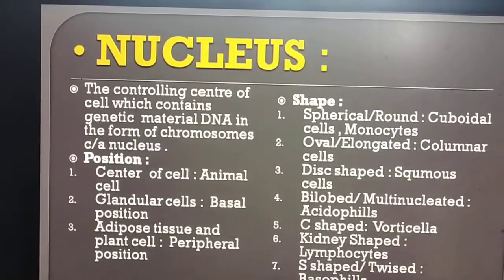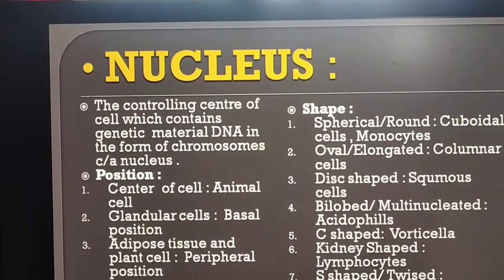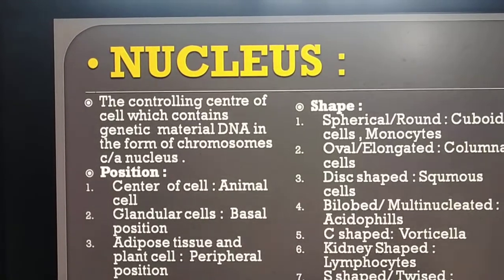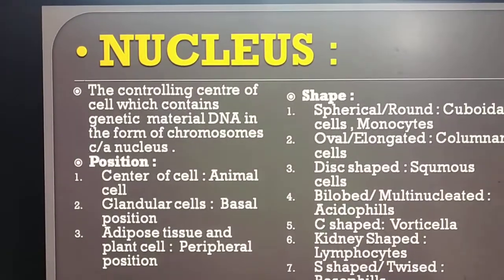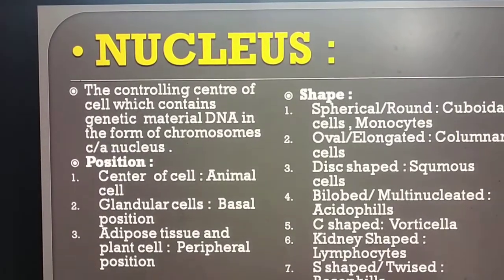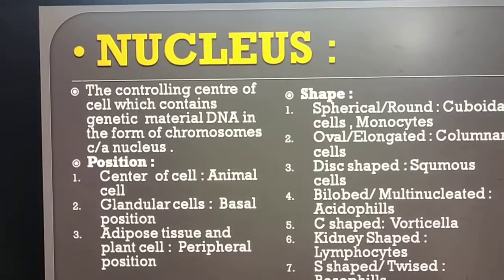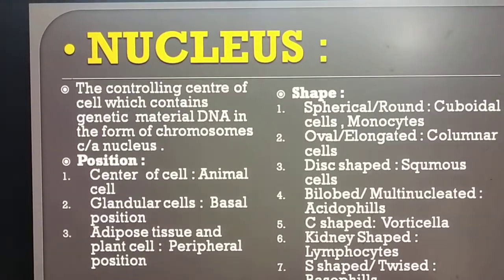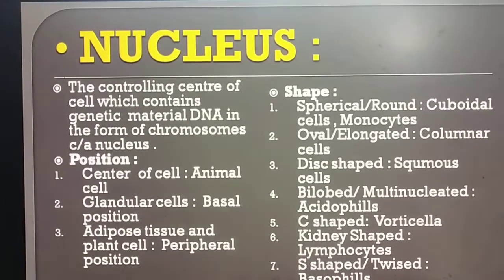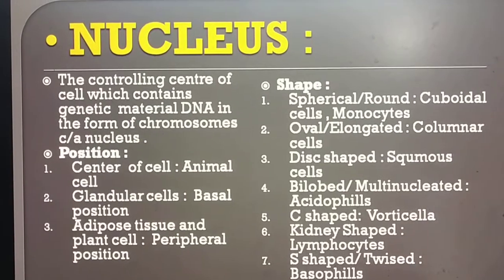Nucleus is a carrier of heredity. It is the controlling center of the cell and contains genetic material DNA in the form of chromosomes. The position of the nucleus is different in different cells. In animal cells, it is present at the center. In granular cells, it is present at the base. In adipose tissue and plant cells, it is present at the peripheral position.